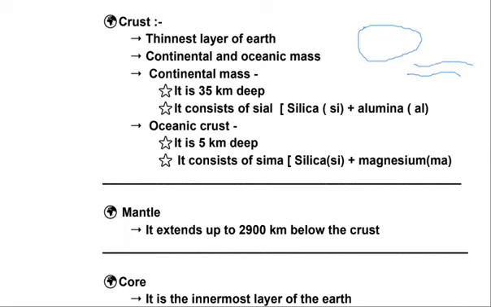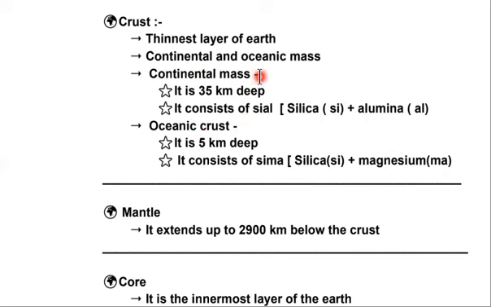So I am hoping that you are clear with what is continental and oceanic mass. Now let's have a brief look at continental mass. Continental mass is 35 kilometers deep. You can say continental crust or continental mass, oceanic crust or oceanic mass, it's both the same.